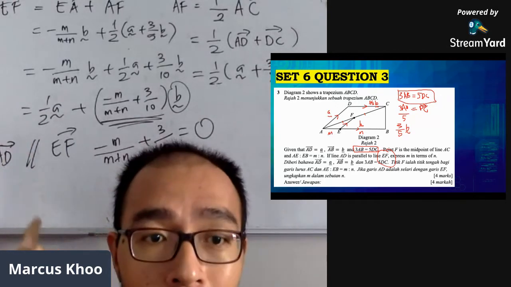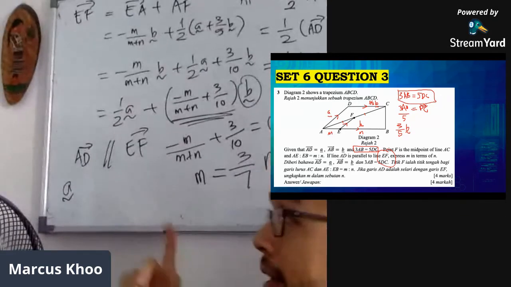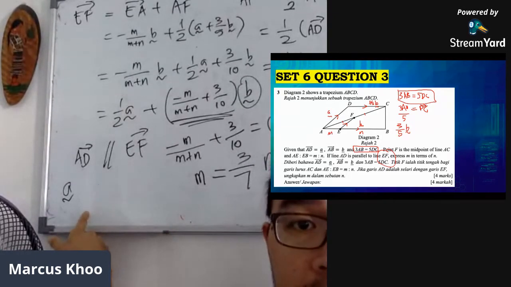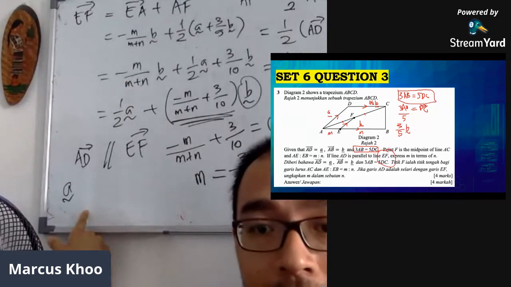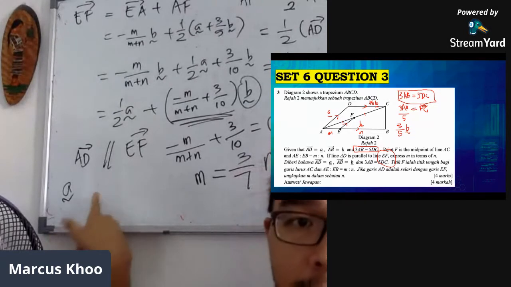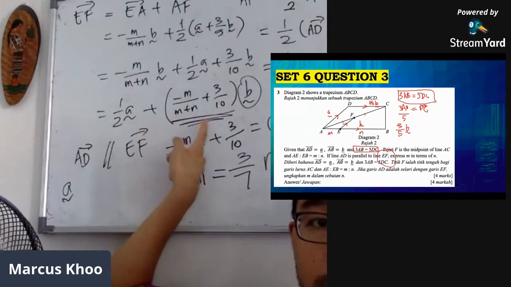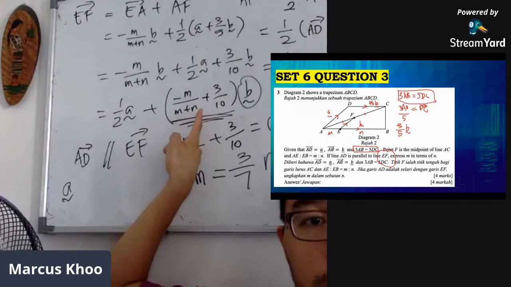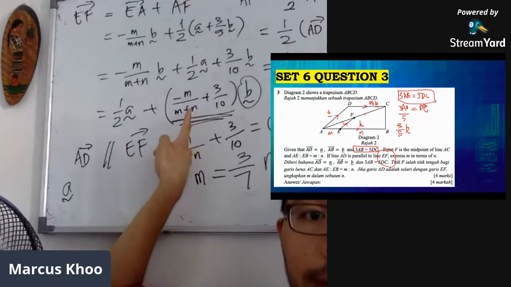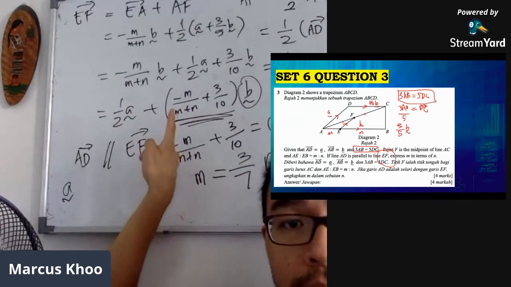But since there's no B component in vector AD, only the small letter A component, this component in vector EF must be equal to 0, because there should be no B component in vector EF, since they're both parallel.